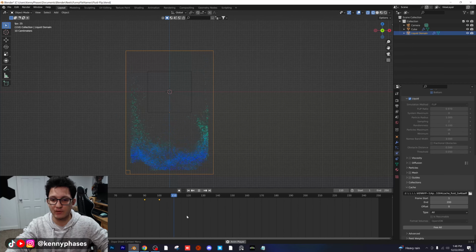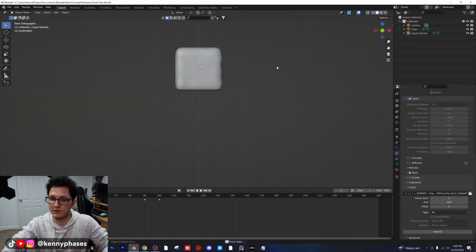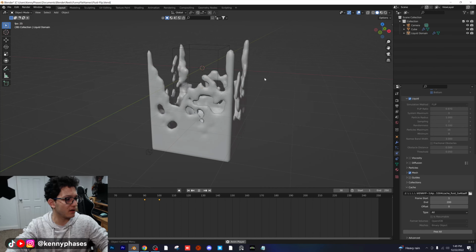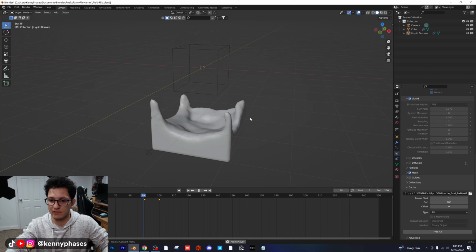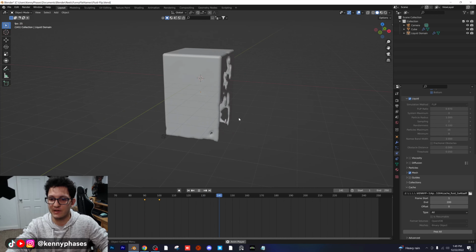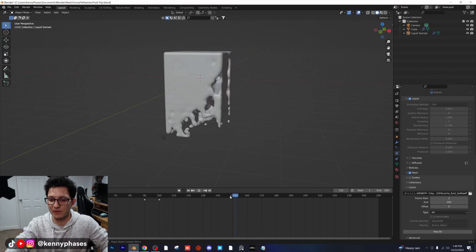We're at a very low resolution. We're at 32, so this is a really basic simulation. It's not very advanced at all. But if we play this in solid mode, let's watch what this looks like. As you can see, our fluid falls down, and now it's going to flip. The gravity is going to completely flip it around. So it's just kind of this cool little effect I wanted to play with.